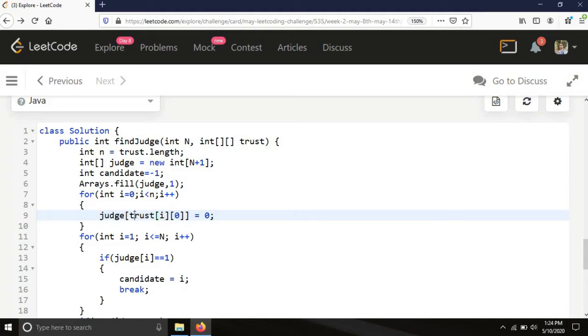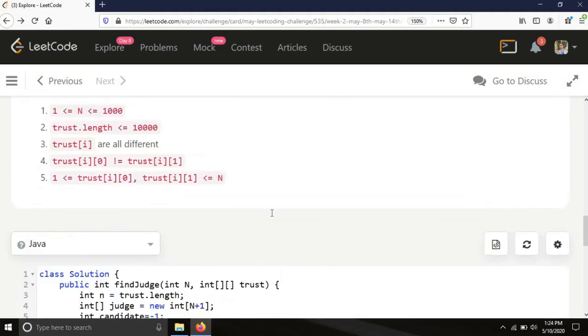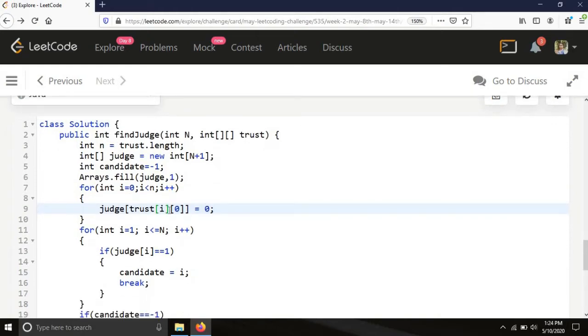So whenever a person trusts, see, trust[i][0] will be this: 1, 1, 2, 2 and 4. So trust[i][0] is basically this. Okay, so for each iteration, the value at the 0th index represents the person who is trusting somebody, and at index 1 it represents who is being trusted.